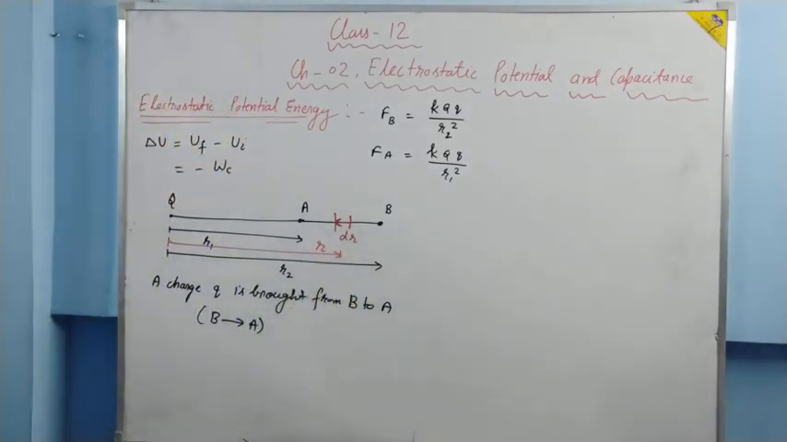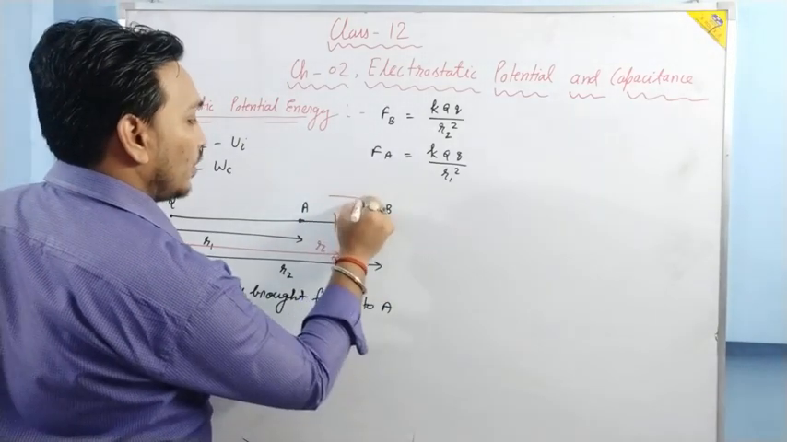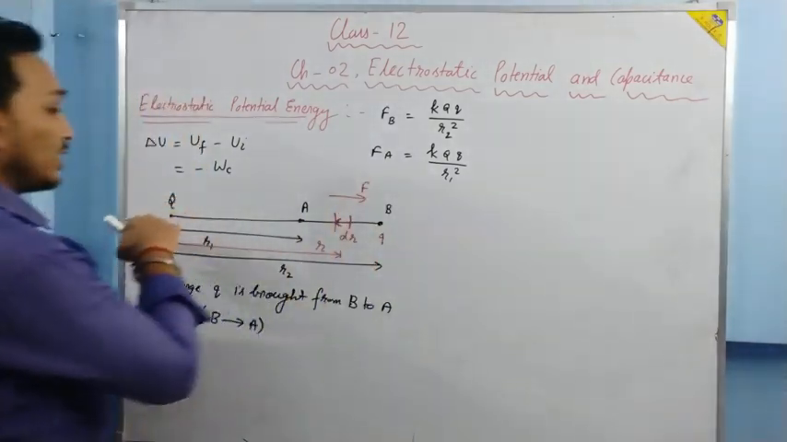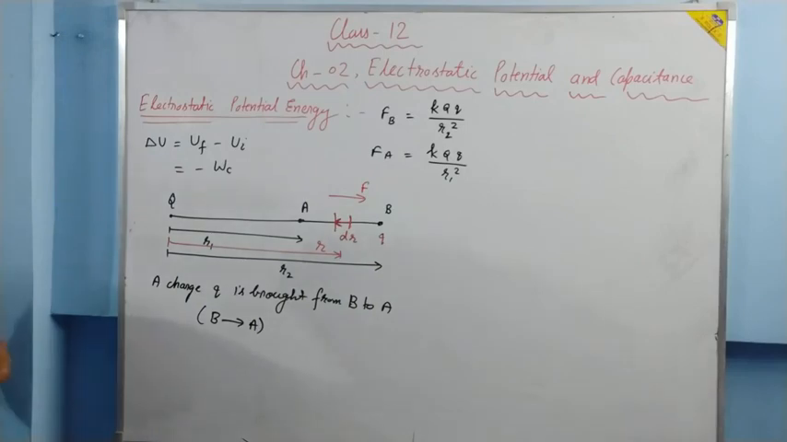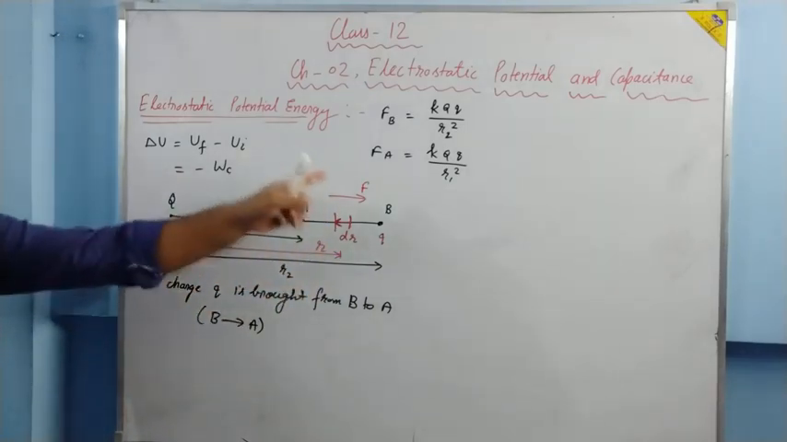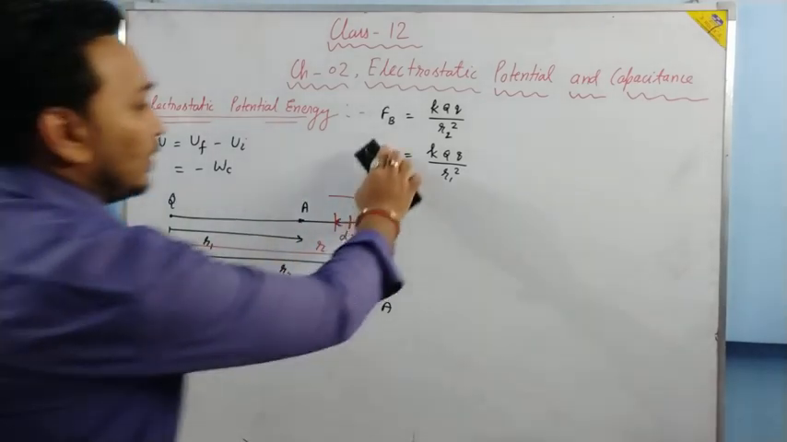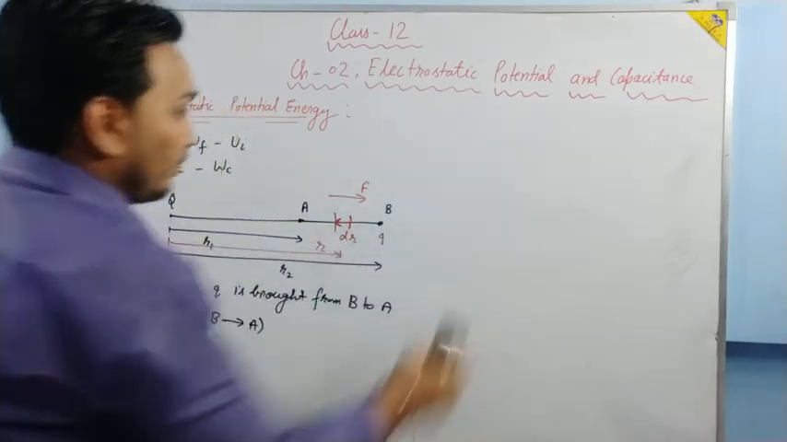The force which is acting on the q will be towards this direction, because capital Q and small q both are positive. F and dr are in opposite direction. Okay, so let us calculate the work done.